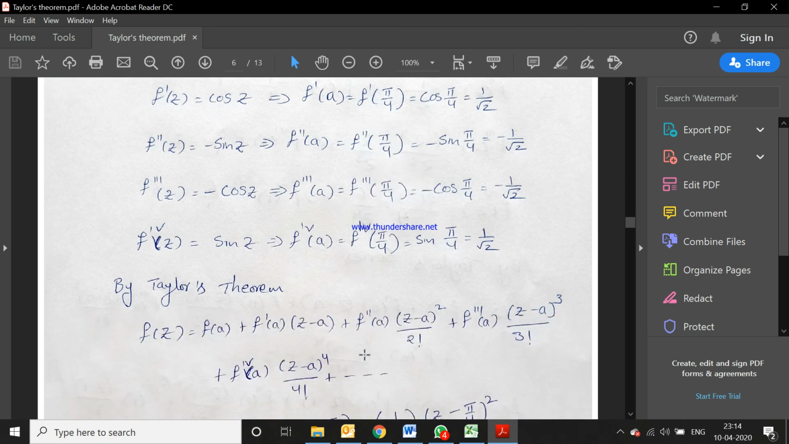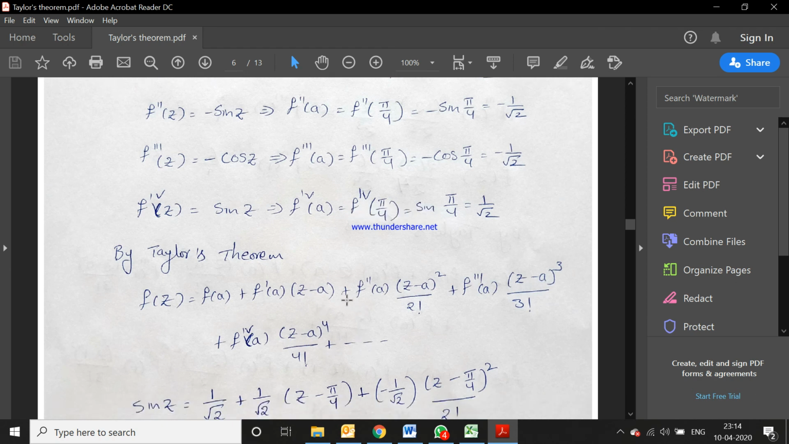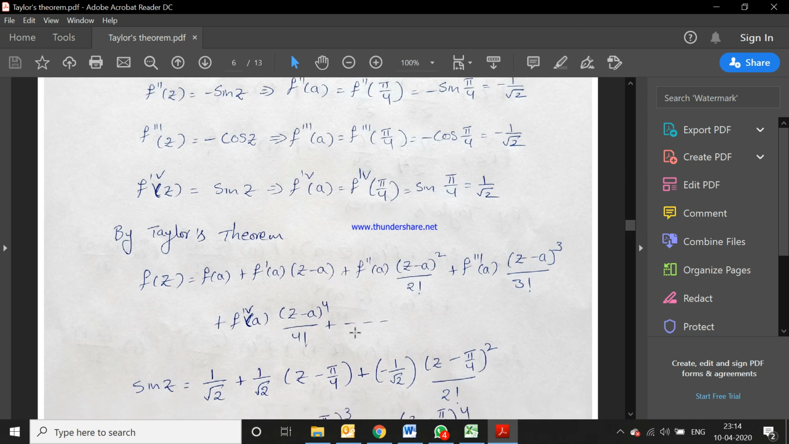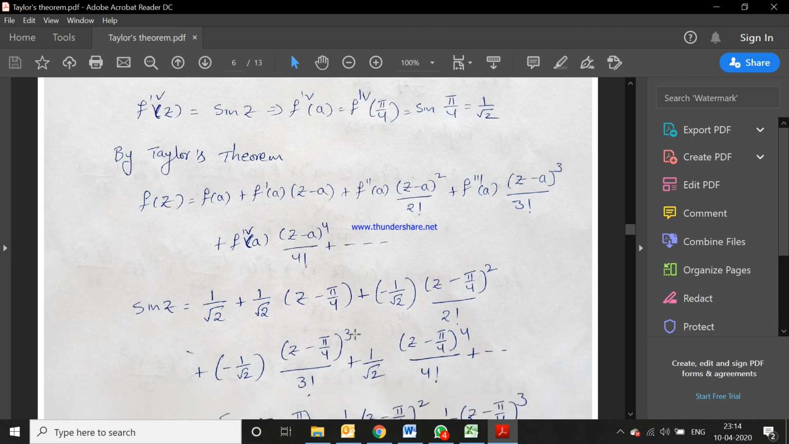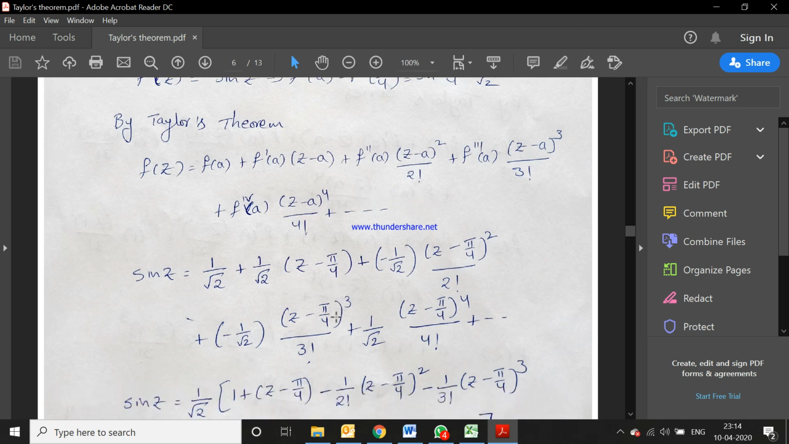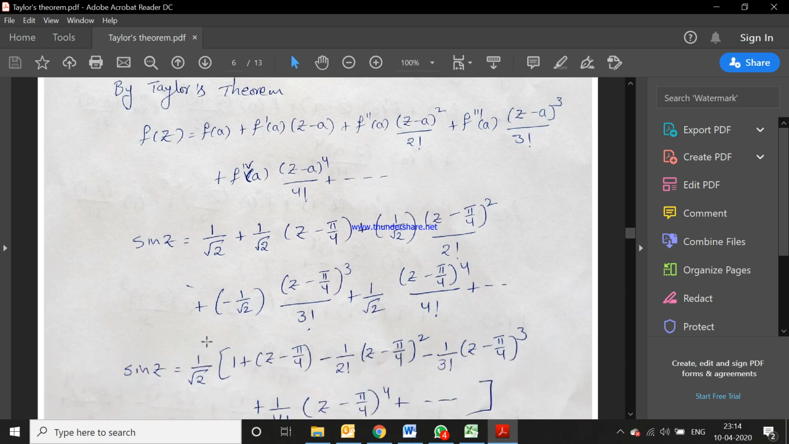All the values are substituted in the Taylor series: f of a value, f dash of a value, f double dash of a value, f triple dash of a value, fourth order derivative of f of a value. You can substitute in the Taylor series, and a value here is pi by 4. We can write the Taylor series in powers of z minus pi by 4. We are writing the Taylor series expansion for sin z in powers of z minus a, where a value is pi by 4.